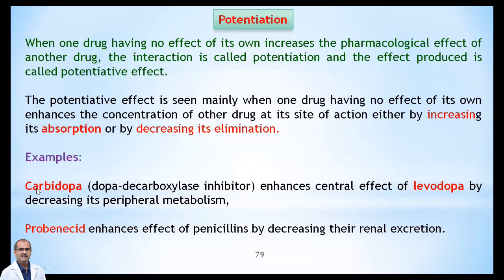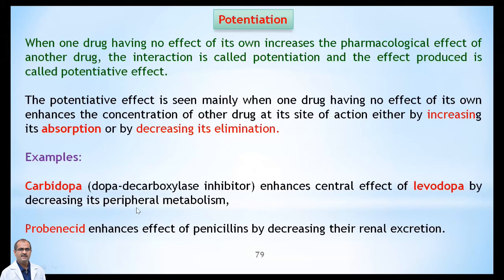If you want to get the effect on the dopaminergic system, carbidopa is administered along with levodopa. Carbidopa does not have much activity, whereas levodopa has the effective activity on the dopaminergic receptors.